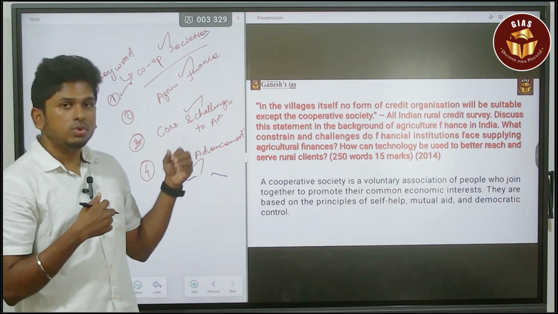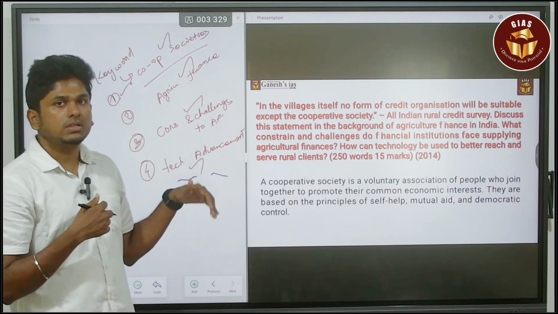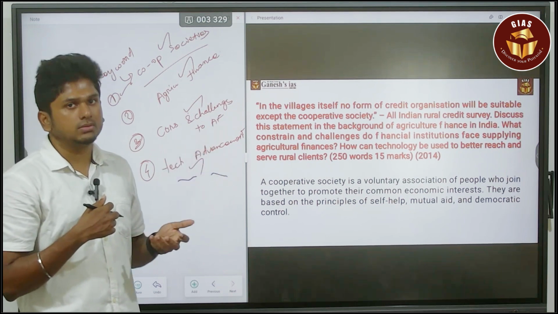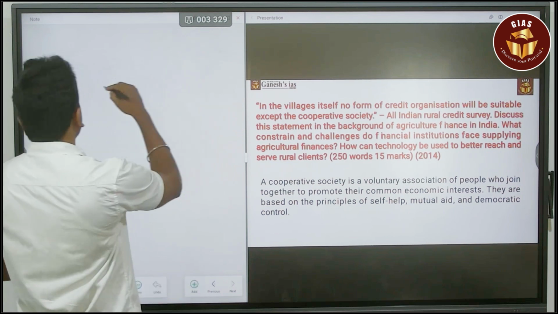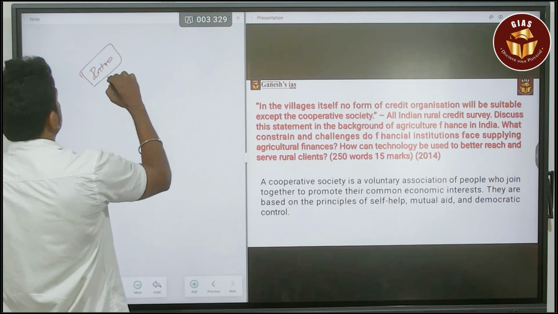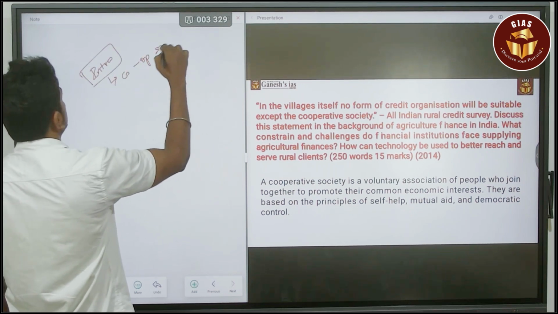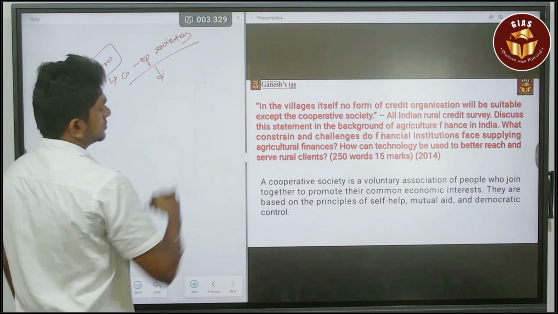So don't try to avoid big questions. They have a lot of keywords within them. If you are able to address all the keywords, you will definitely get a good mark. Okay, let's begin the session. The intro can be, what is cooperative society? Because the main keyword here is cooperative society.